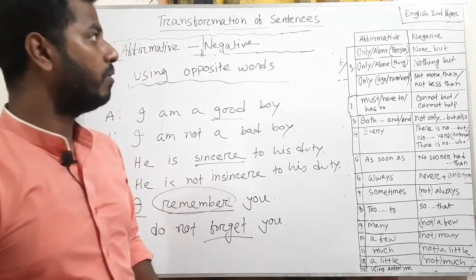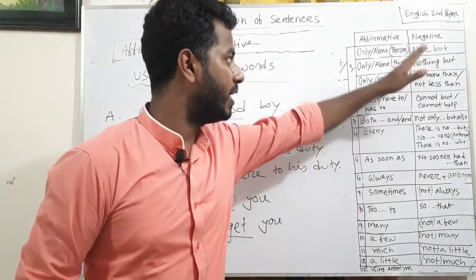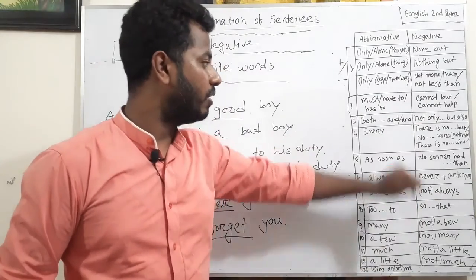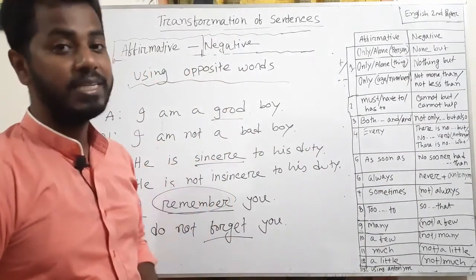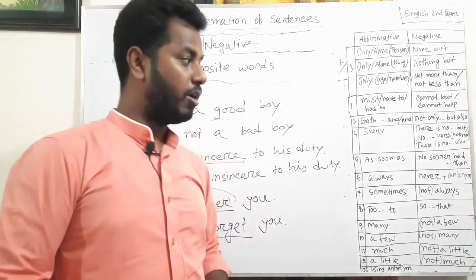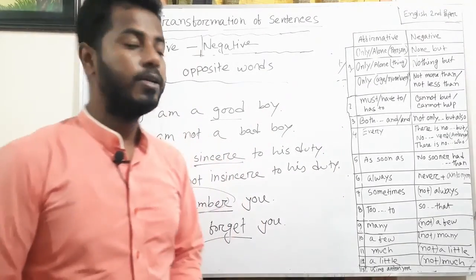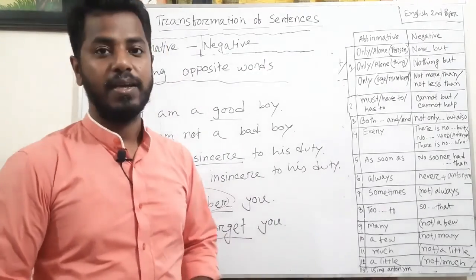And if you want to make a negative sentence into affirmative, just follow the reverse rules. Okay, there is a chart, you can follow this chart and the rules in details that I have discussed in front of you, and I hope you have noted down all the examples and rules. I hope you will keep practicing all these things at home.